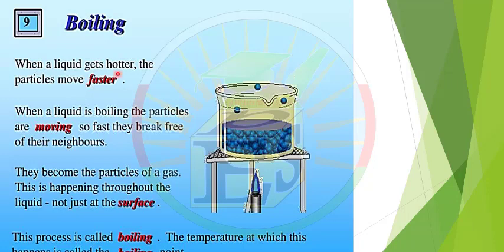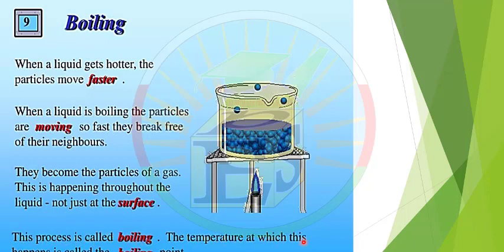When liquids get hotter, the particles move faster. When a liquid is boiling, the particles are moving so fast they break free of their neighbors. So all particles will have energy, not only the particles on the surface. Boiling happens for all particles in the liquid, at the bottom and also on the surface. They become the particles of a gas. This is happening throughout the liquid, not only on the surface. This process is called boiling.